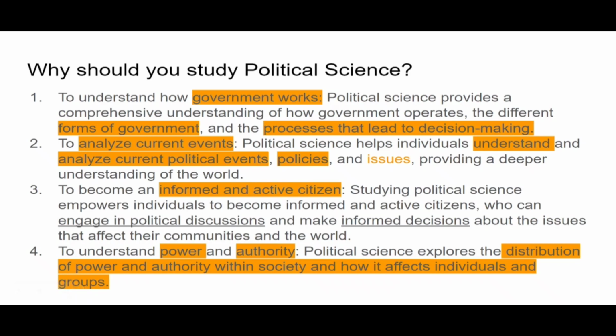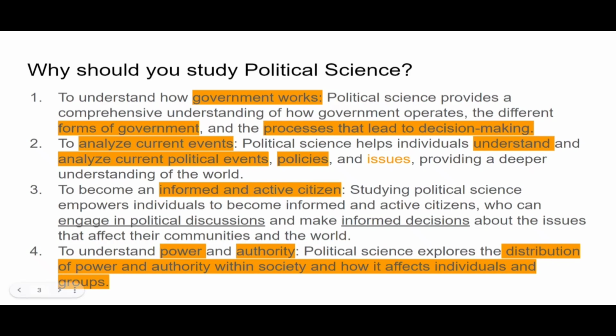So political science basically empowers you as an individual. You become an informed and active citizen because you have a grasp over the concepts of political science, and it helps you to engage in political discussions and make informed decisions.